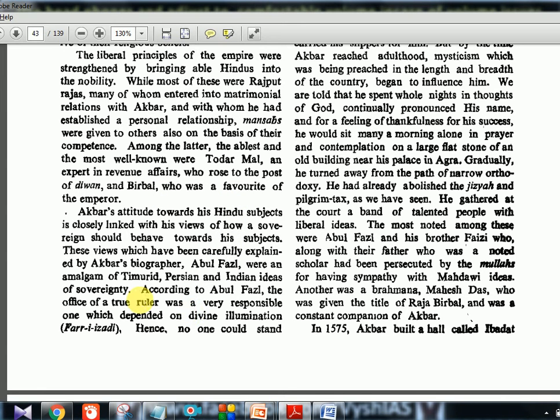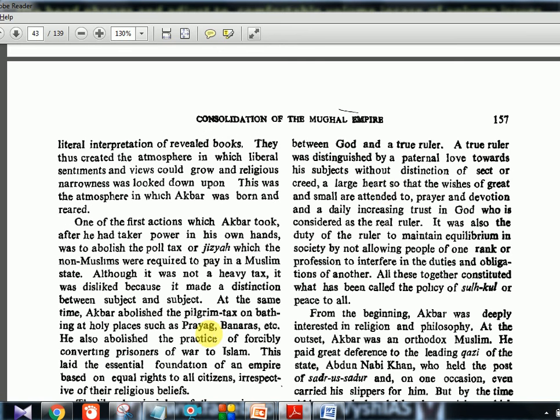Now, according to Abul Fazl, the office of a true ruler was a very responsible one, which depended on divine illumination. Okay, Farr-e-Izadi. That is one term. You can remember this because UPSC has this habit of asking these kinds of terms. Okay, what does it mean? So this is something like a true ruler, okay, who knows how to behave with his people or how to maintain full sovereignty. So that is Farr-e-Izadi. Hence, no one could stand between God and a true ruler.